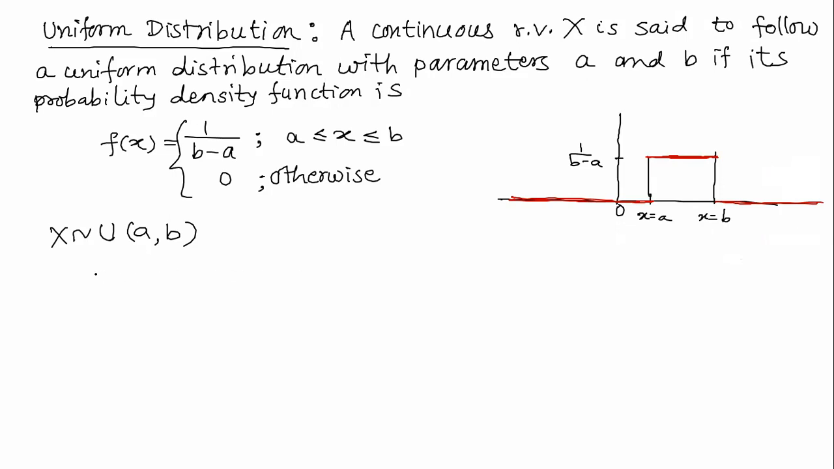Now let us check the two properties. Being a probability density function, it must satisfy two properties. f of x is greater than or equal to 0 for any real value. What is the meaning of that? If you consider the value of x anything between a to b, then f of x is 1 upon b minus a. And if you consider some x different from the interval a to b, then f of x is 0. So it is very obvious.